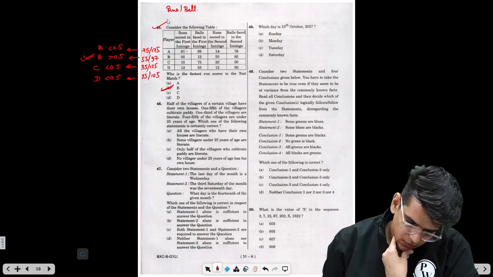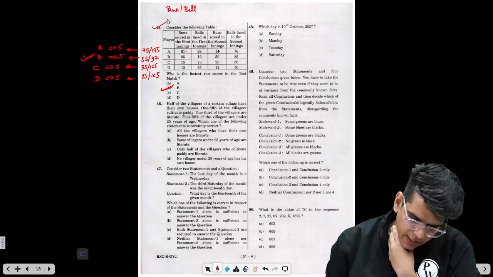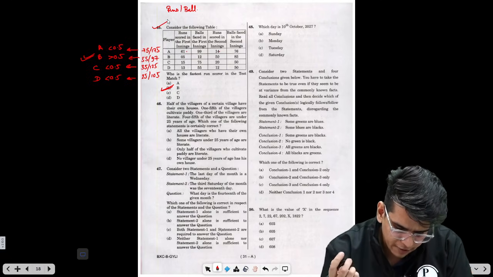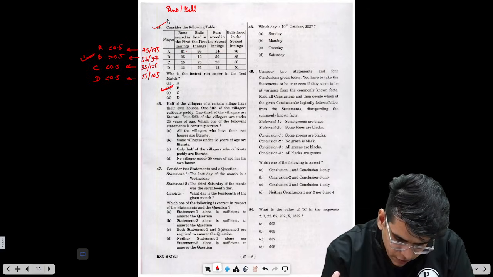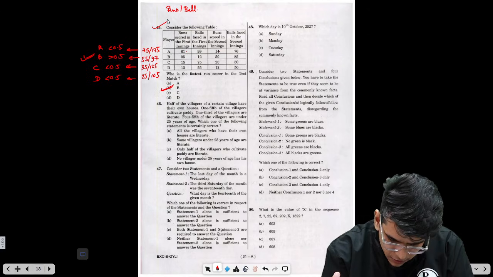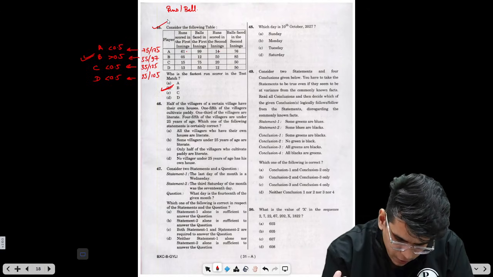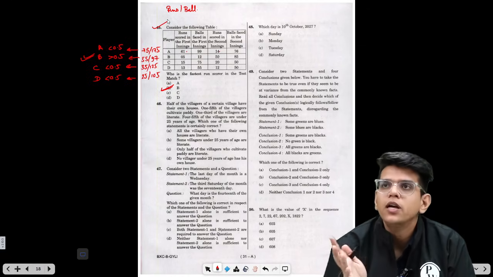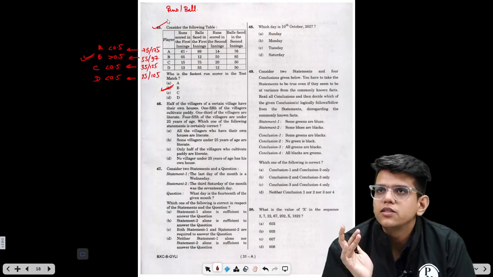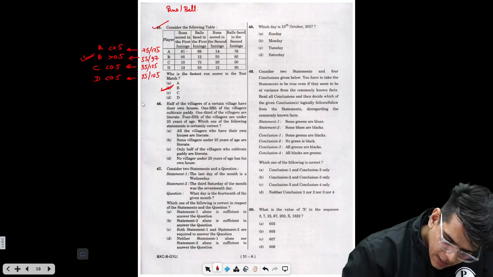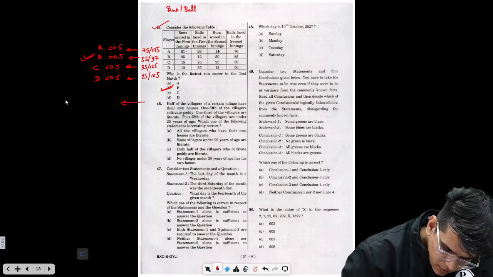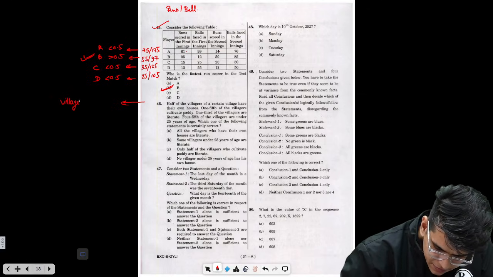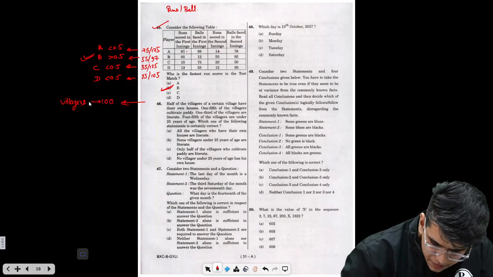Now, let's see question number 46. What the question is saying is half of the villagers of a certain village have their own houses. 1/5 of the villagers cultivate paddy. 1/3 of the villagers are literate. 4/5 of the villagers are under 25 years of age. Which of the following statements is certainly correct? There is a trick to solve such questions. What you can do is take the total population, the total villagers, as 100.